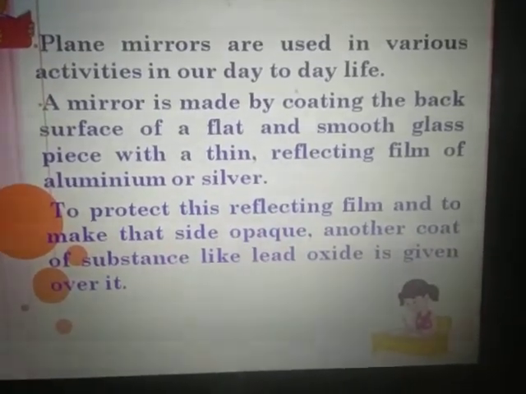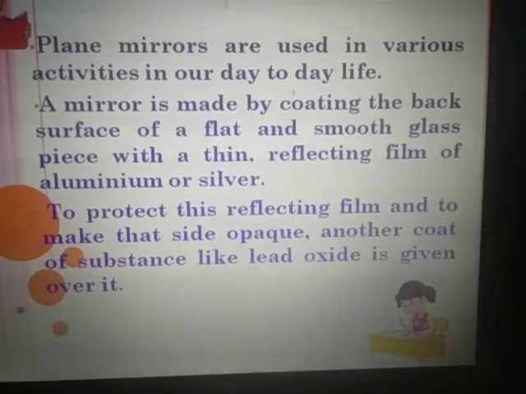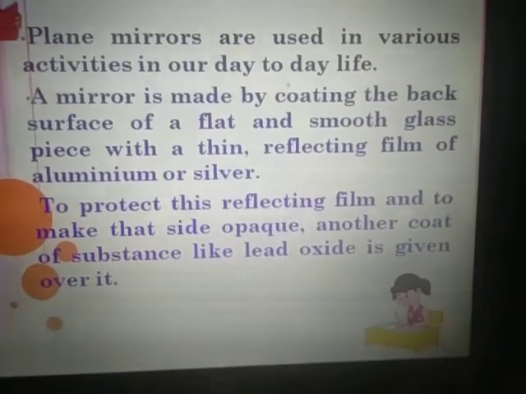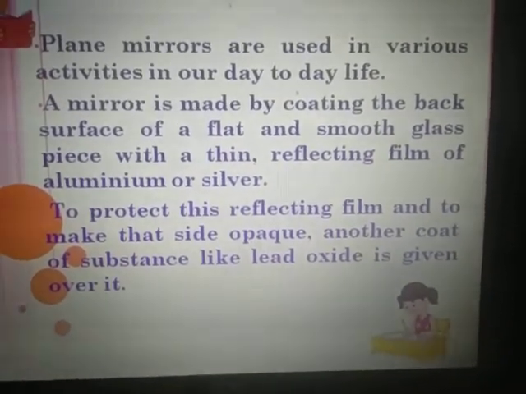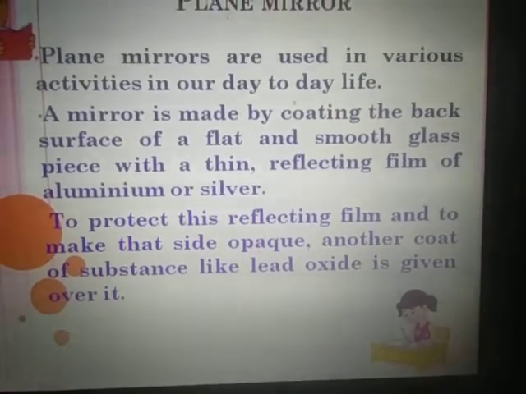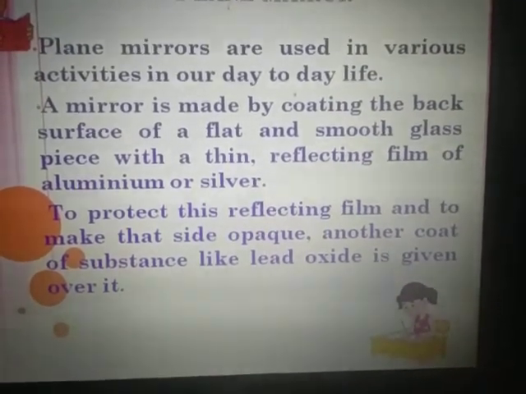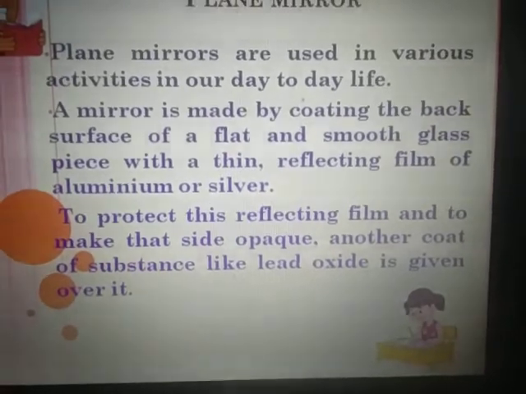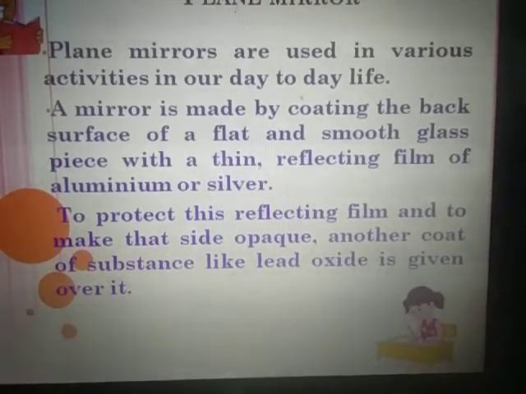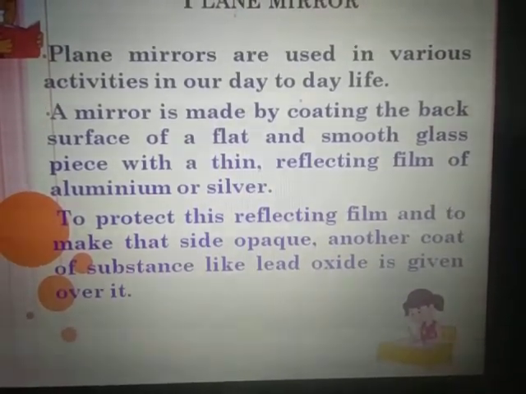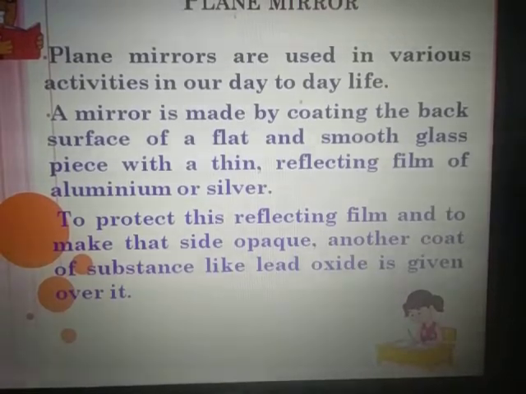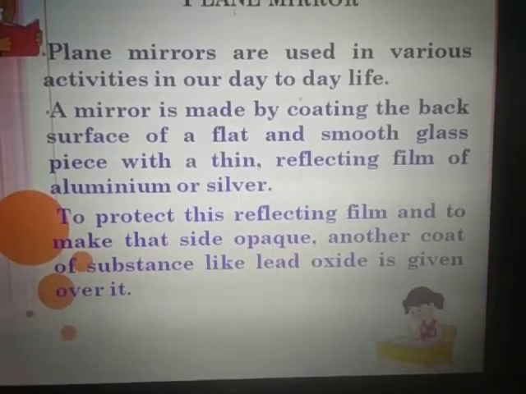To protect this layer of silver or aluminum, it is coated again with another substance called lead oxide, so that the coating does not come off and the mirror remains protected. Because of this, the light which enters the mirror gets reflected.